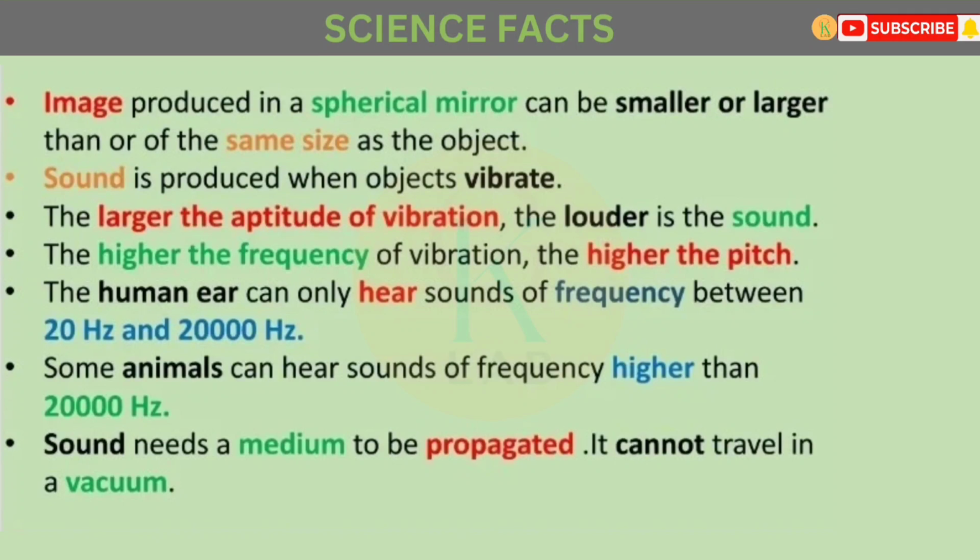Sound is produced when objects vibrate. The larger the amplitude of vibration, the louder is the sound. The higher the frequency of vibration, the higher the pitch. The human ear can only hear sounds of frequency between 20 and 20,000 Hz. Some animals can hear sounds of frequency higher than 20,000 Hz.